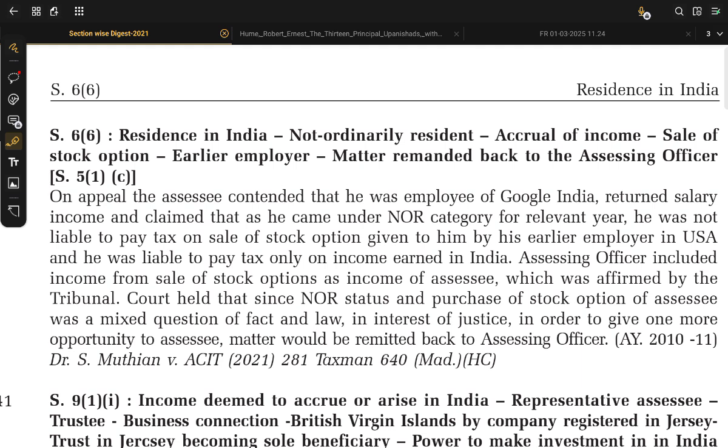Not ordinary resident means that income will not be liable to tax. Even if he is not ordinary resident and he receives the money in India, the stock option is traded in the USA. He just redeemed the shares or sold the shares and brought back the money to India. Income does not accrue or arise in India, and he is not a resident in India. So such income is not taxable in India. Clear? Very good.